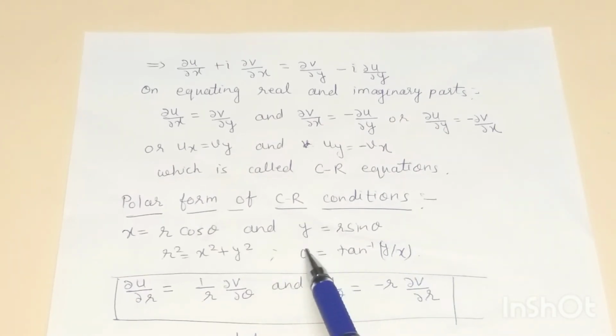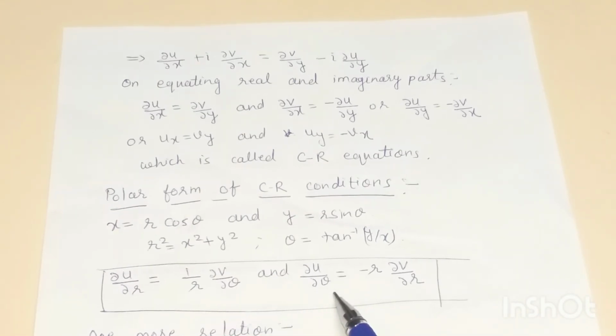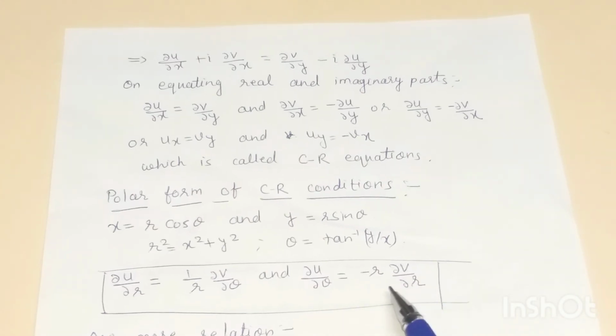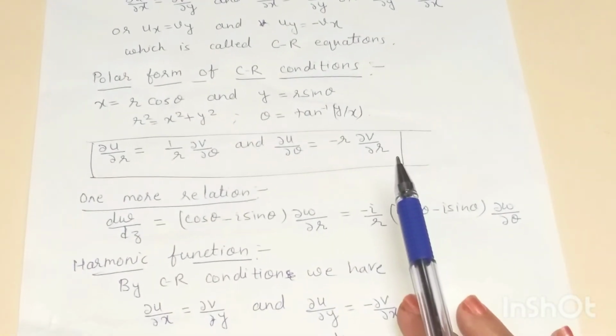We use these relations here, then we will get del u by del r is equal to 1 by r del v by del theta, and del u by del theta is equal to minus r del v by del r, which is the polar form of Cauchy-Riemann conditions.